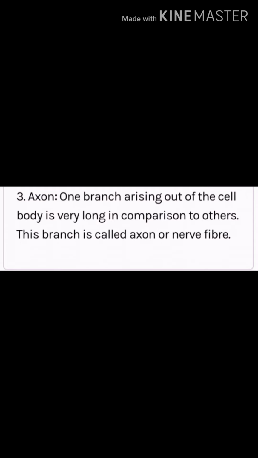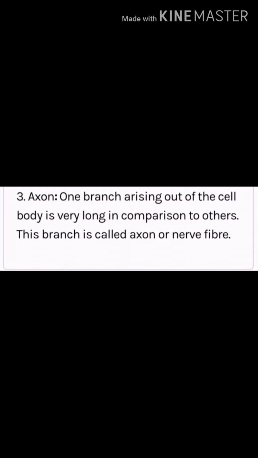The axon is one long branch arising out of the cell, and it is called a nerve fiber. The axon is covered by one or two sheaths, and this is called a nerve fiber. Nerve fibers form the nerve. There is a Schwann cell present on the axon. What is a Schwann cell? The single sheath present over the axon is called Schwann cells. It is called the neurolemma.